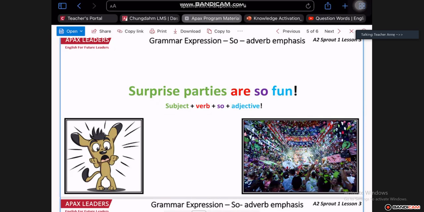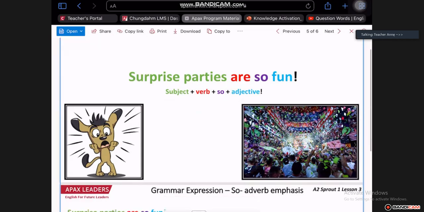We can also say surprise parties are so much fun. So we use the subject, surprise parties, plus the verb are, and then the emphasis, the adverb so, and then our adjective, fun. Are so fun.